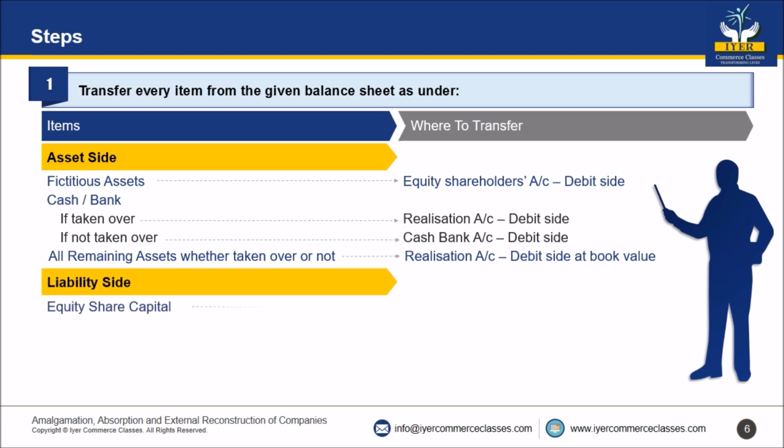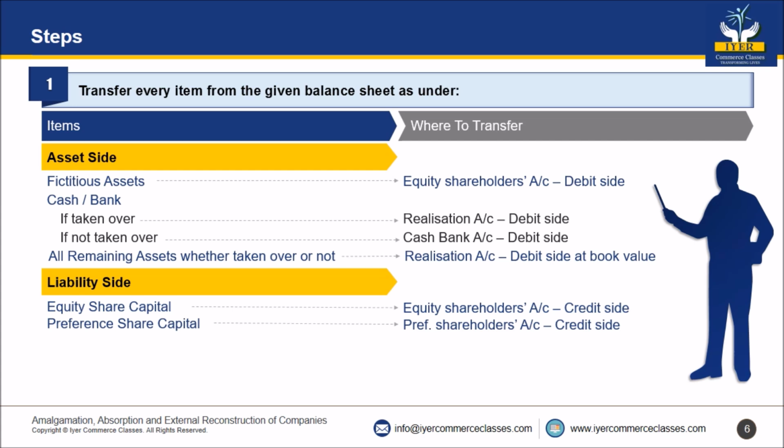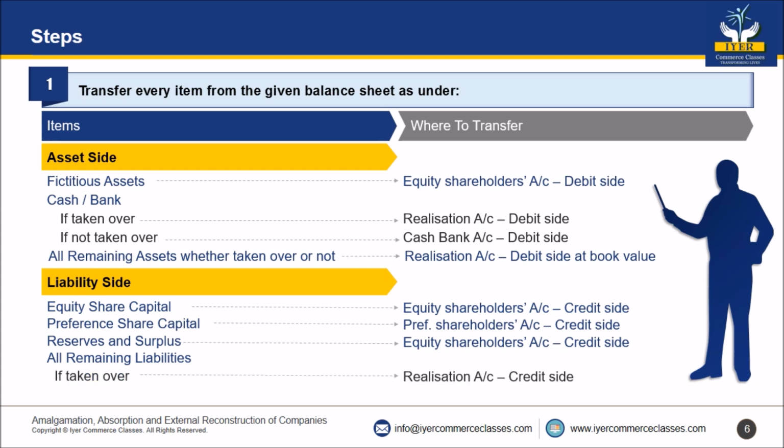From the liability side, equity share capital will be transferred to equity shareholders account credit side. Preference capital will go to preference shareholders account credit side. Any reserves and surplus will go to equity shareholders account credit side. And all remaining liabilities, if taken over by the new company, will go to realization account credit side. If not taken over, we have already opened a separate account for that. It will be transferred to a separate liability account credit side.